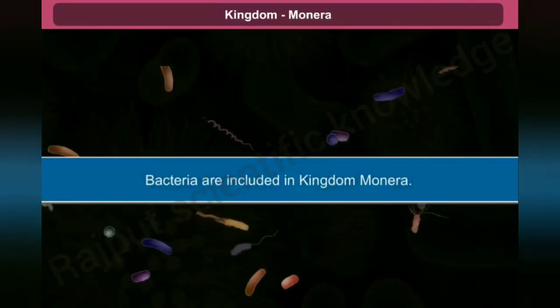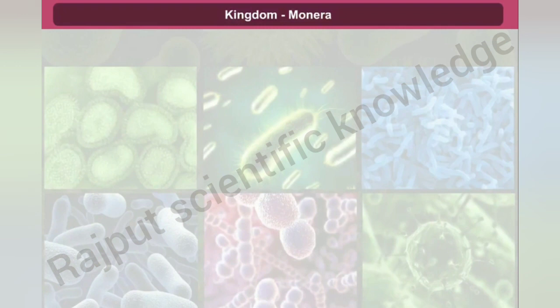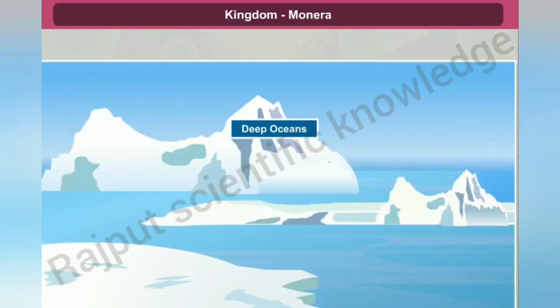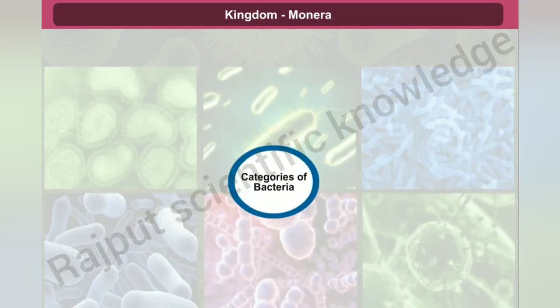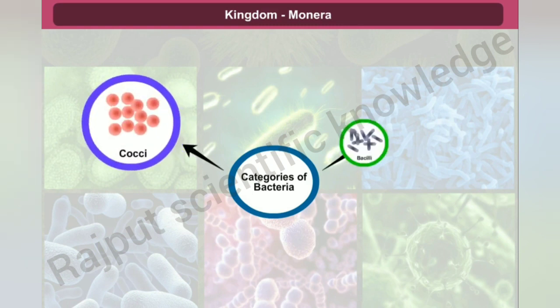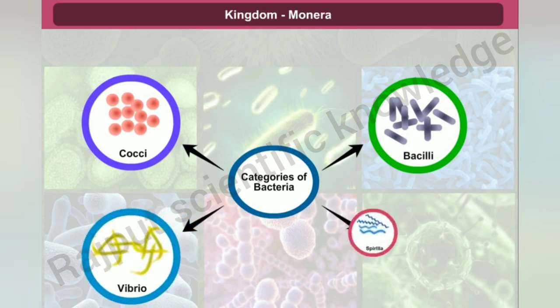Bacteria are classified under kingdom Monera. They are found in different habitats such as hot springs, deserts, mountains, deep oceans, etc. They also live in or on other organisms as parasites. On the basis of their shapes, bacteria are mainly grouped into four categories: cocci, spherical-shaped; bacilli, rod-shaped; vibrio, comma-shaped; and